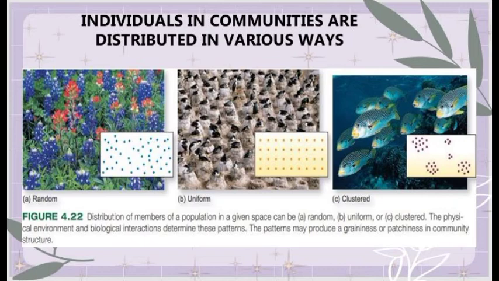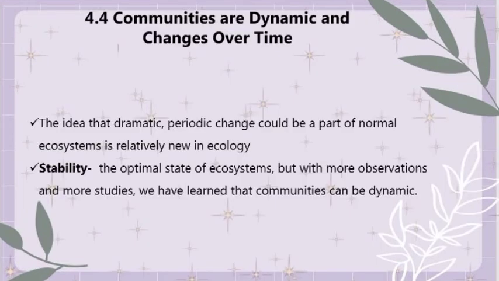So distribution of members of a population in a given space can be random, uniform, cluster. The physical environment and biological interaction determine these patterns. So the patterns may produce greenness or patchiness in community structures. Talking about the communities, they are dynamic and changing over time. So there are communities that are organized or individualistic.